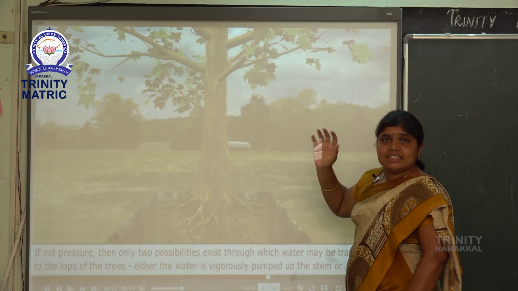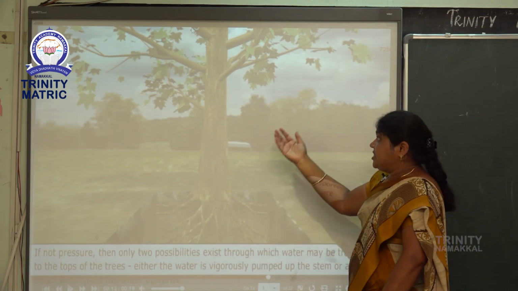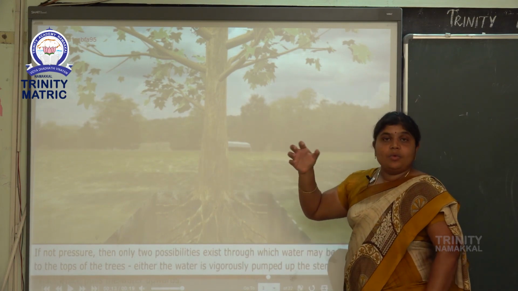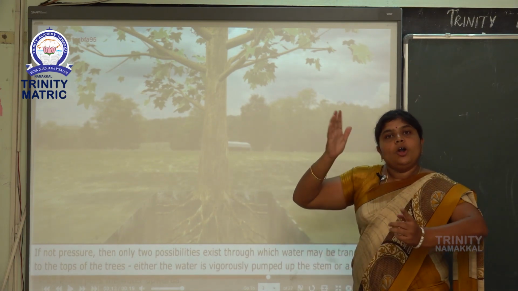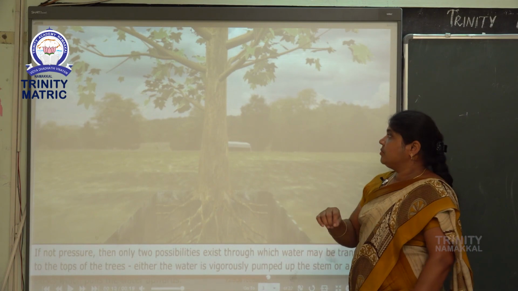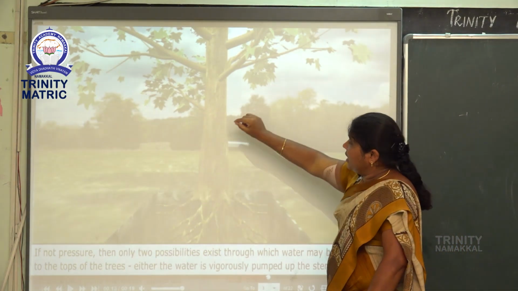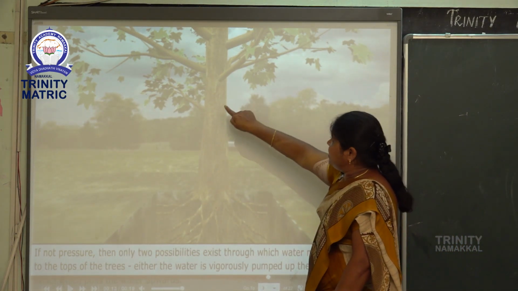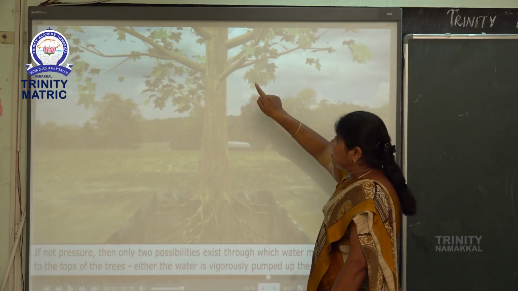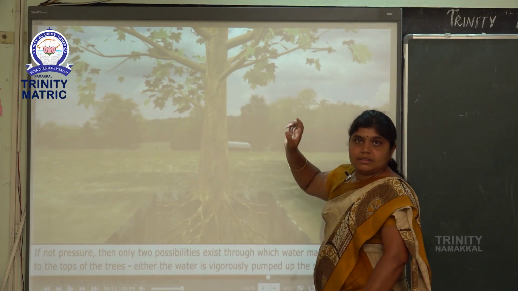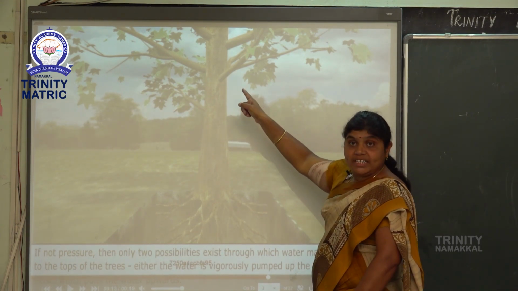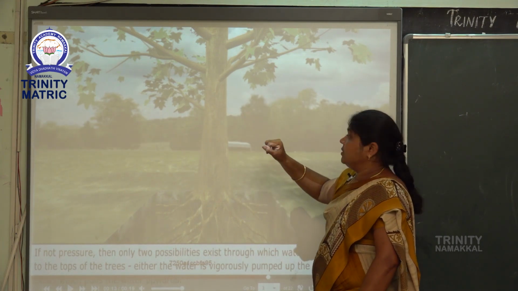Shoot system means stem. That stem conducts water to the whole part of the body. The stem supports the whole plant.